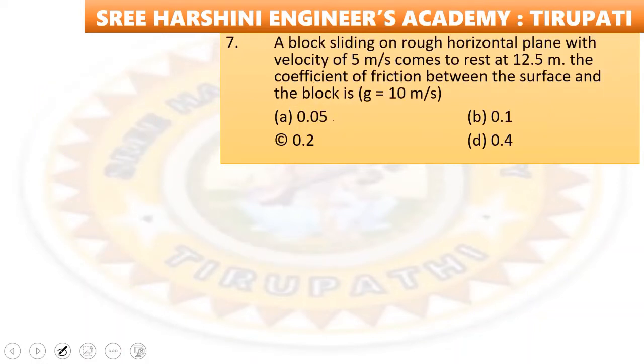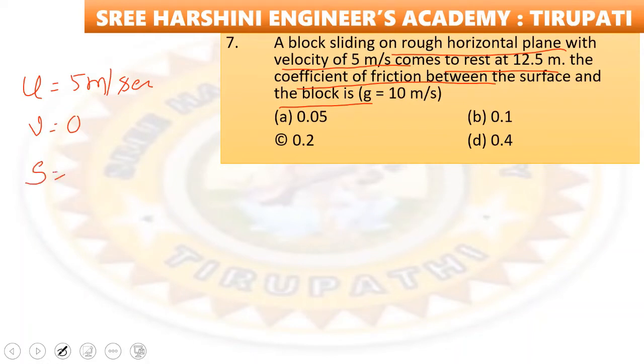Next question is a block sliding on rough horizontal plane with velocity of 5 meter per second comes to rest at 12.5 meter. Coefficient of friction between the surface and the block is. So what is the initial velocity? U is equal to 5 meter per second. Final velocity V is equal to 0. At how much distance did it travel to come to rest? S is equal to 12.5 meters.